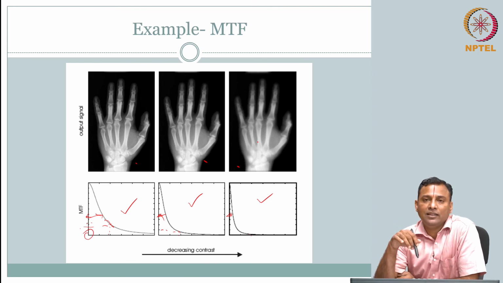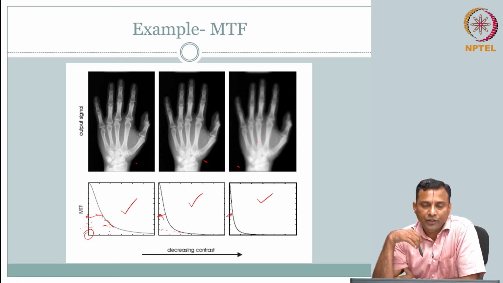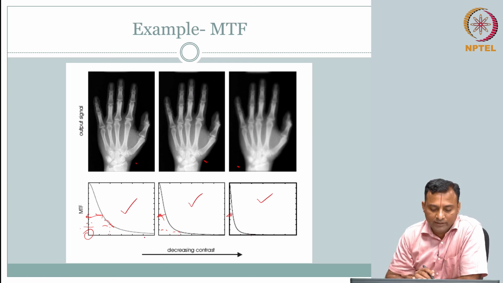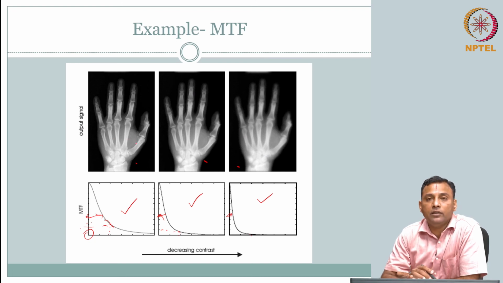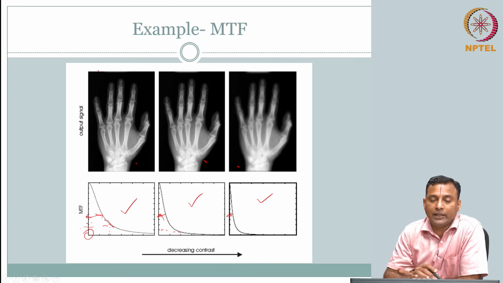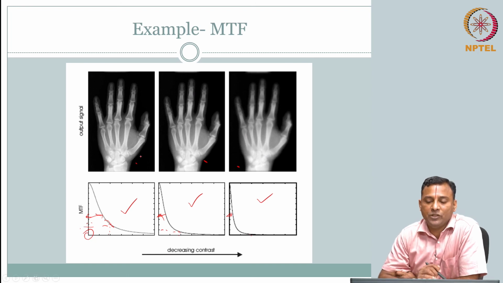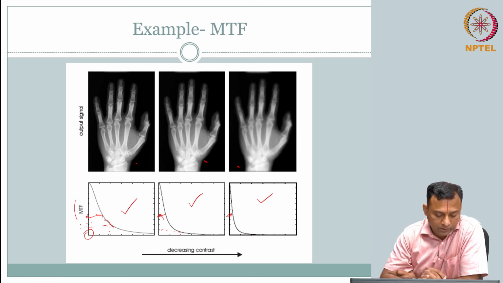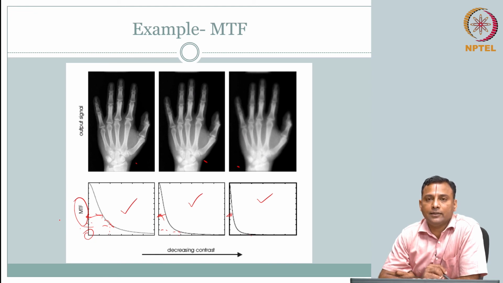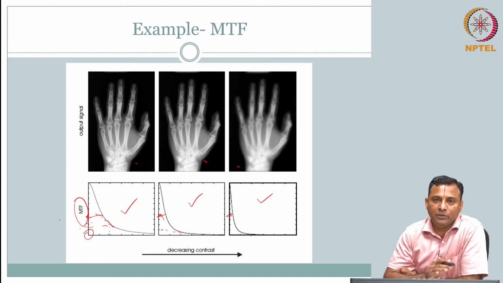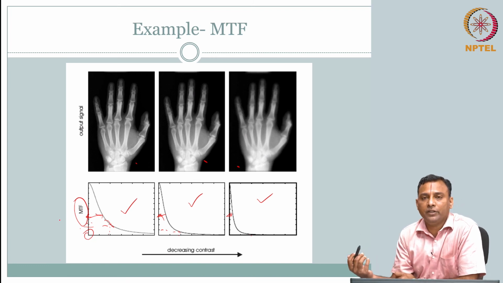But here you can clearly appreciate using MTF, if the MTF is falling off like this, how does it capture the contrast quality of the image globally? I just said the contrast of this image, this is global. So this captures the contrast transfer ability of the imaging system. So when you give an image input or inherent contrast distribution, how much of it comes through at the output, that is what this MTF is capturing.